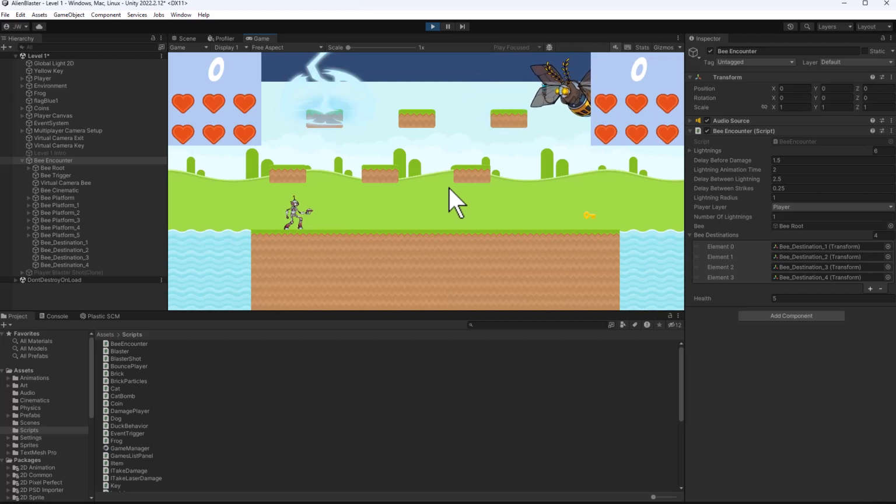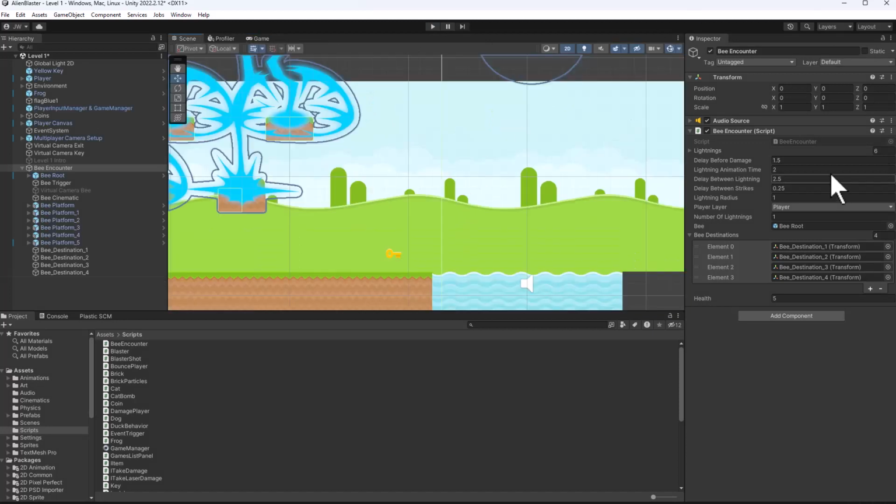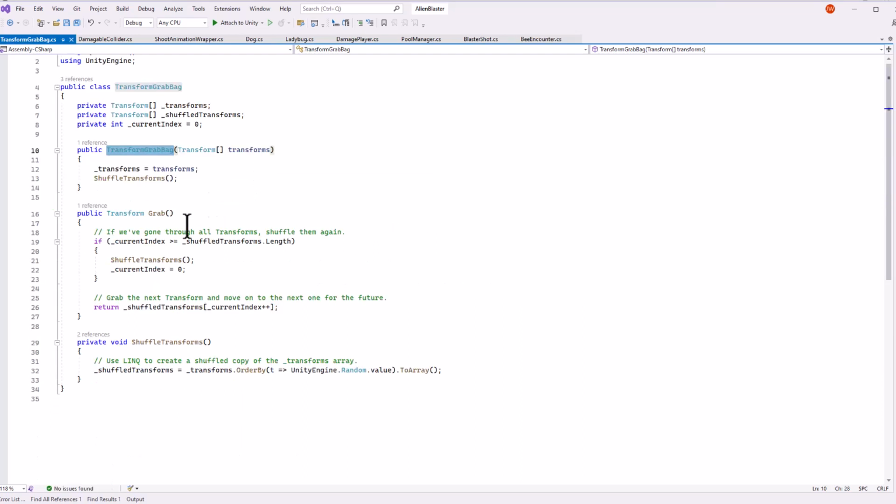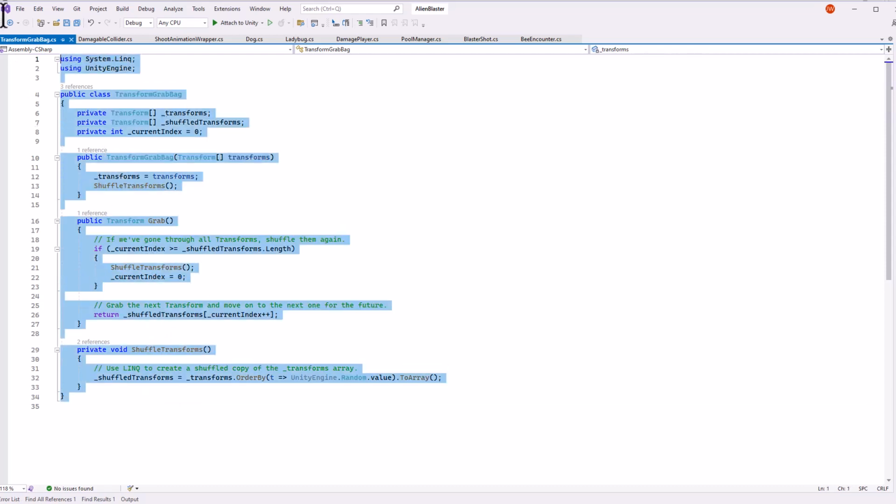The last thing that I want to make sure of, though, is that if he does a reset in that loop, so with the grab bag, I want to make sure that we don't go back to the last destination when we reset the grab bag. So when we shuffle our transforms, I want to make sure that we never pick the one that we ended on at the beginning of the last one. So let's copy this transform grab bag code one more time. I could write the code for it, but I'm going to tell ChatGPT to do it because I want to see if it can.